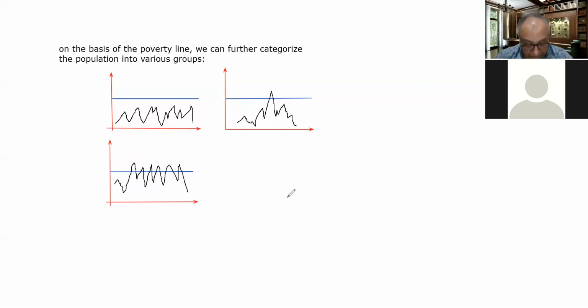Now the next case: this is the x-axis and y-axis, and here is the poverty line, if you are seeing here.